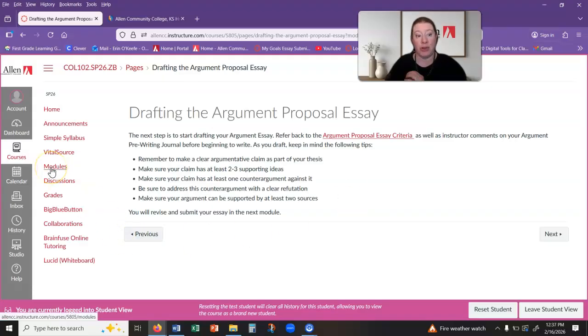In a proposal, the opposing view might not necessarily be an opposite viewpoint. So if your proposal is to put more playground equipment at the city park, the opposing view is not necessarily going to be, well, we don't need playground equipment because it's a park. Of course they need playground equipment. So nobody's going to argue that. What they're going to argue is we don't have any money for that. And so then you have to concede to that opposing view